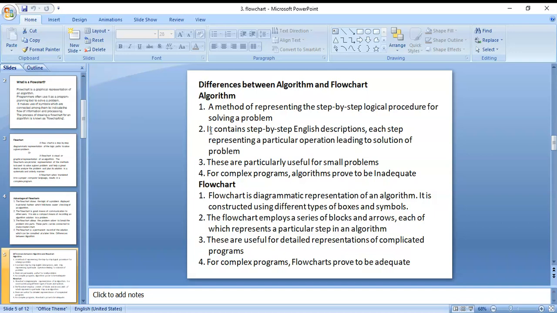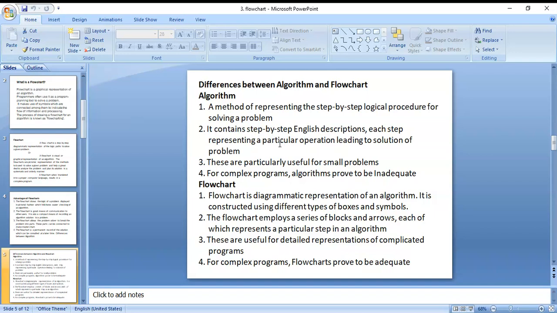The next point is the difference. The second one contains step-by-step English descriptions. Here we are using the English language for the step-by-step description. Each step represents a particular operation, leading to the solution of a problem.